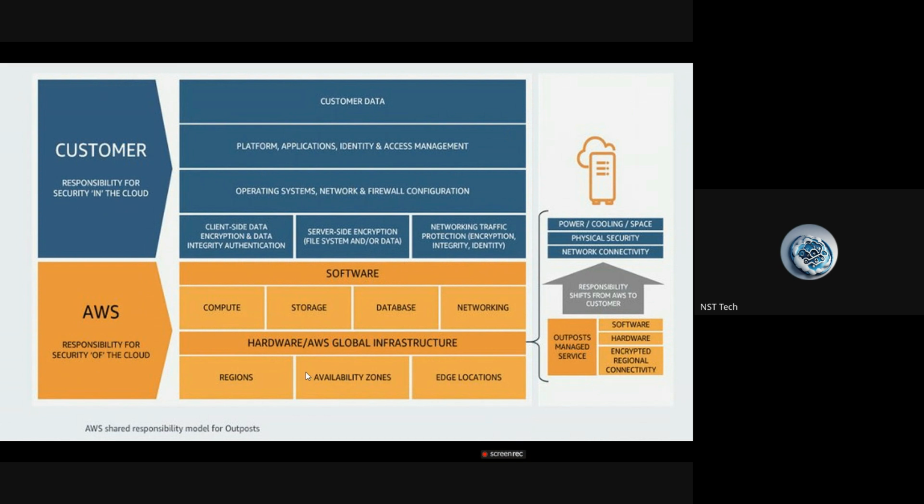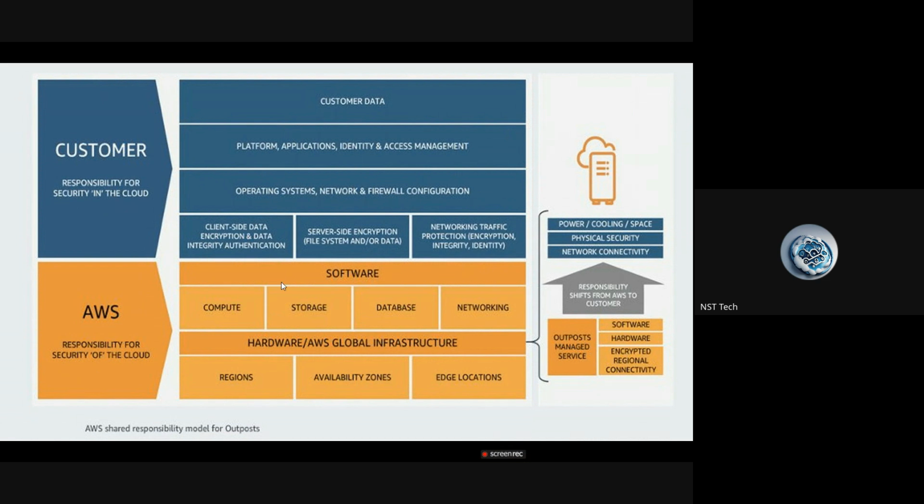When we talk about the AWS global infrastructure, they need to maintain regions, which are data centers, availability zones, which are sub data centers, and edge locations. And inside their services, they have categories of products: compute, nothing but the server related category, storage, database, and networking. Maintaining all these hardware devices is their responsibility. On top of that, any kind of vulnerability software required to boot those services and maintain that hardware is also AWS responsibility.